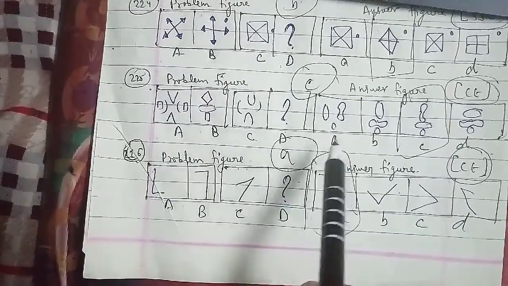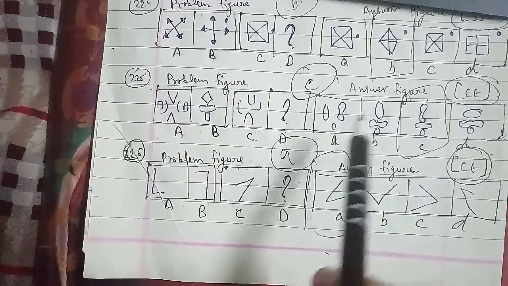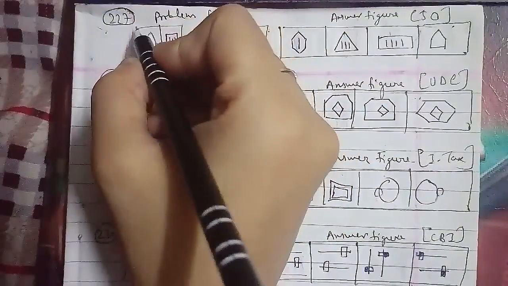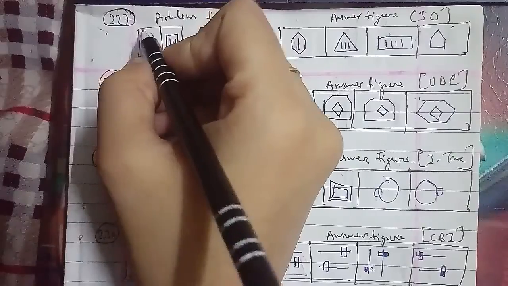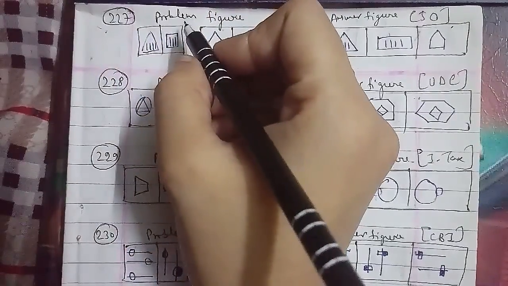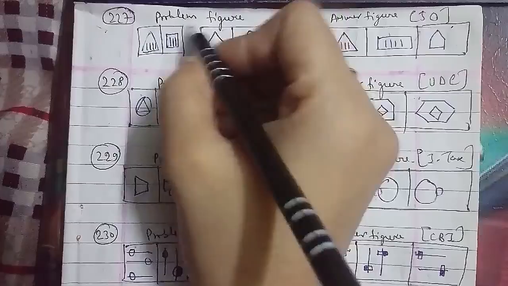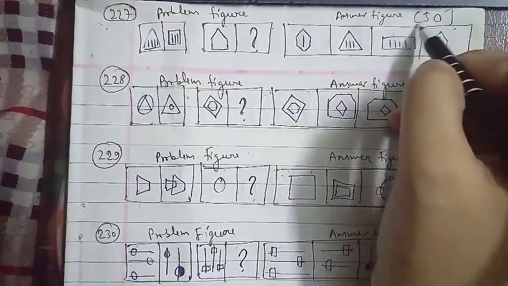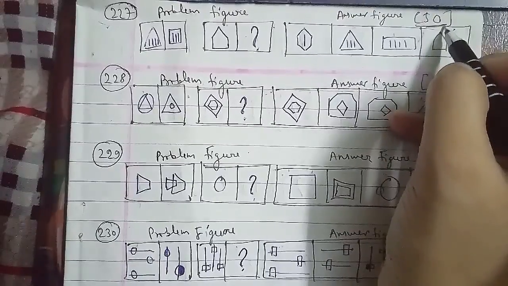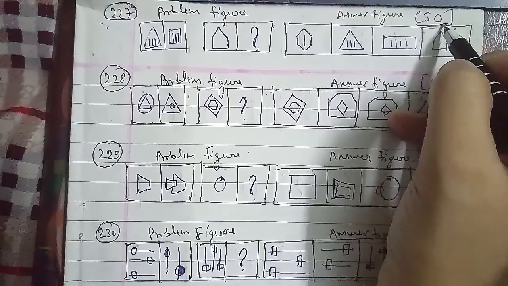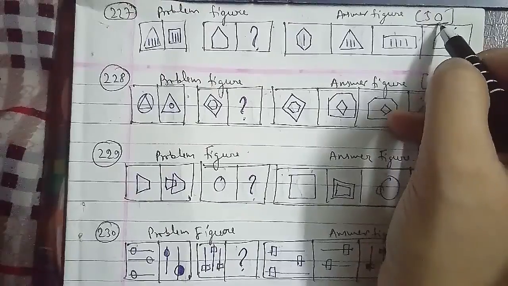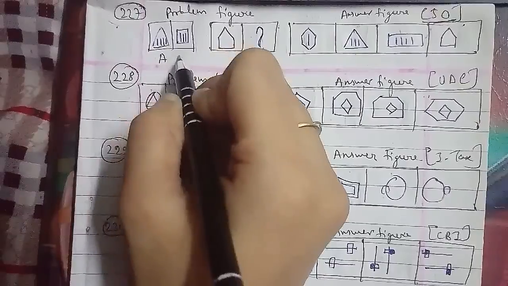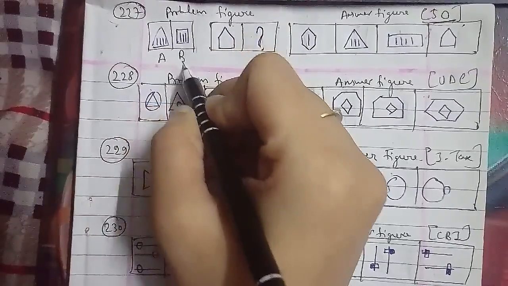Your 227th question of the session. As I told you here, these are the problem figures, and these were the answer figures as well, which has been asked in the central exercise question paper. And in the same case here, as you can see, this is your A figure, this is your B figure, this is the C figure, this is the D figure.